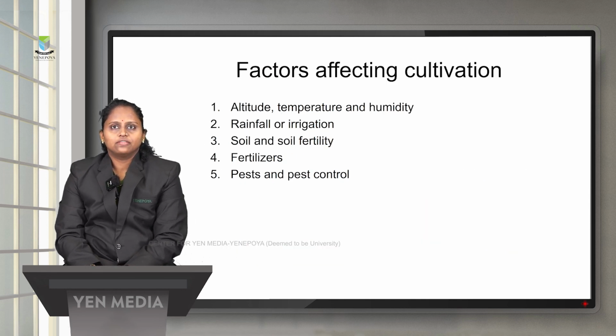Next, we will move on to the different factors that affect the cultivation of medicinal plants. The first factor is the altitude, temperature and the humidity.